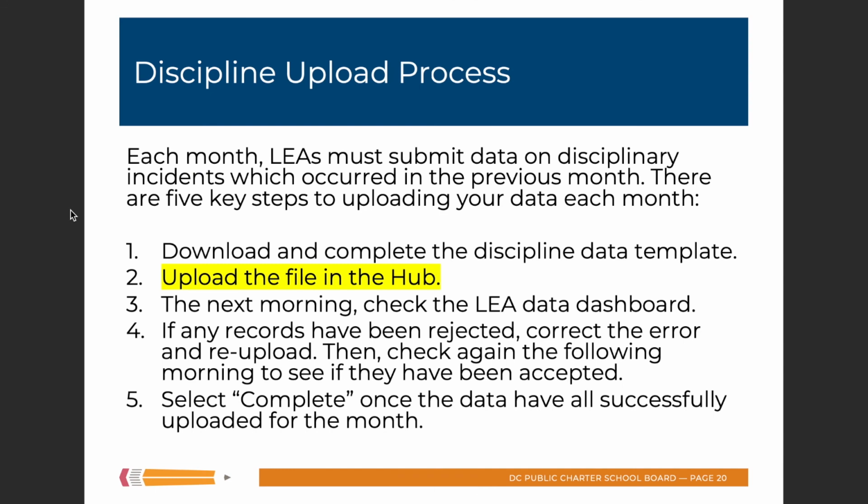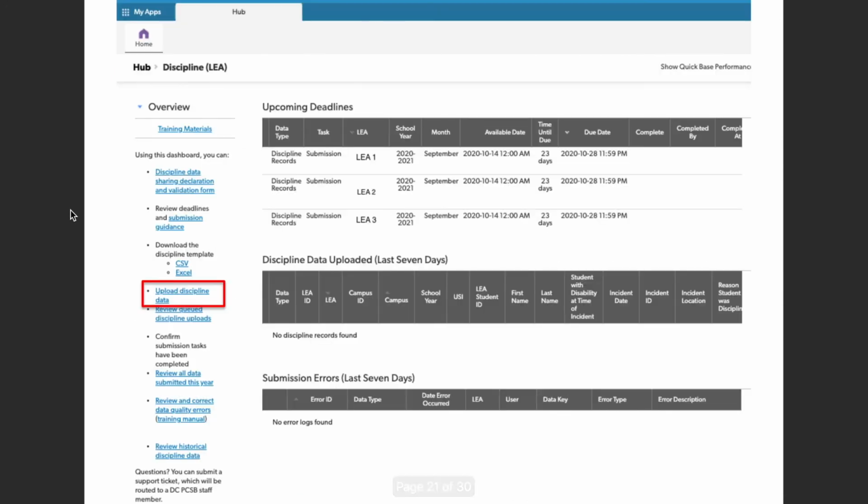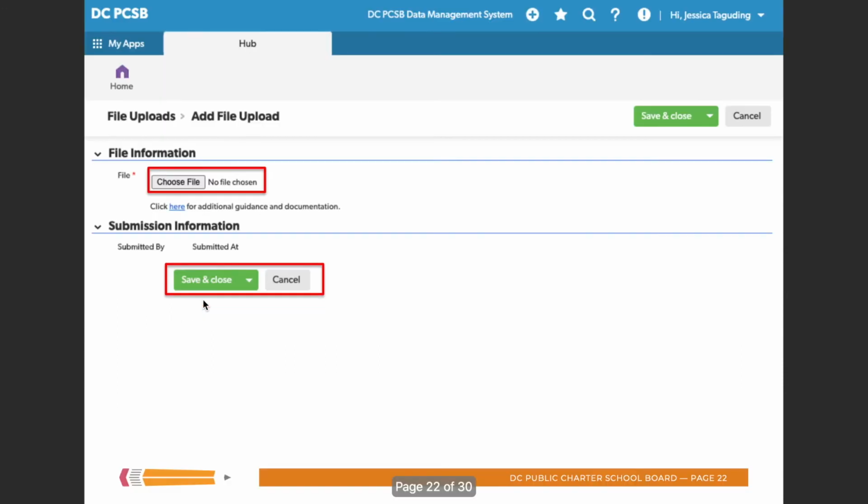All right, so let's say you've downloaded it, you've completed the template, and you're ready to upload. To upload the file to the hub, again, go to the discipline dashboard and click Upload Discipline Data. You'll be able to choose the file and then click Save and Close.